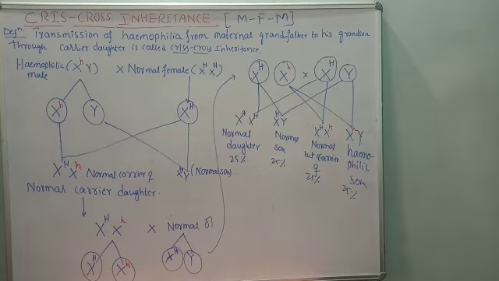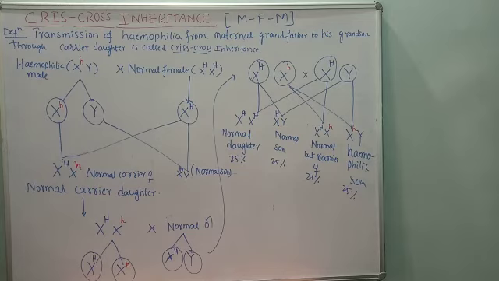So at the end of this cross, when a hemophilic man marries a normal woman, they produce normal but carrier daughters and normal sons.